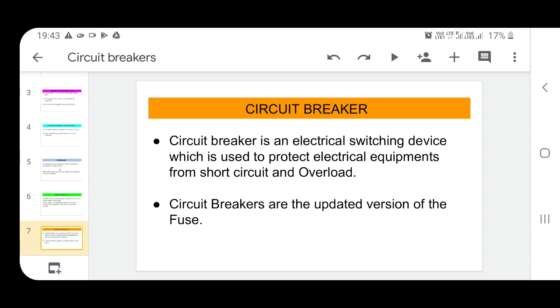So now we will come to the circuit breakers. A circuit breaker is an electrical switching device which is used to protect electrical equipment from short circuit and overload. We can also take the definition that a circuit breaker is an electrical device which is used to protect our electrical appliances from any damage. Now, circuit breakers are the updated version of the fuse.